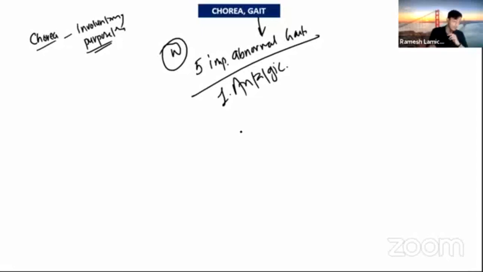Another one is hemiplegic gait. Hemiplegic gait we see in a patient with an upper motor neuron lesion. Another one is ataxic gait. Ataxic gait we see in cerebellar dysfunction. Another one is festinant gait.